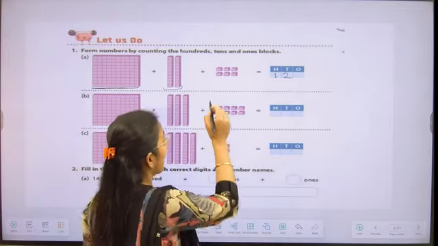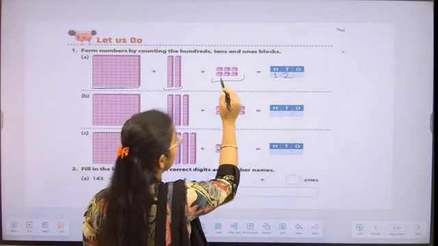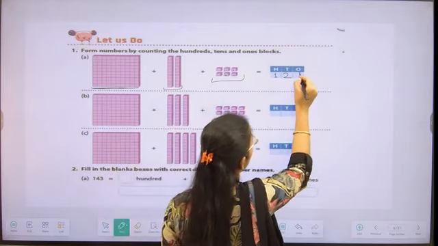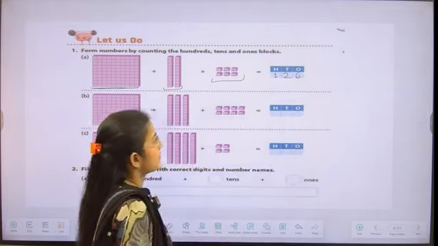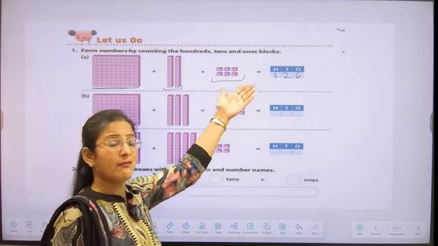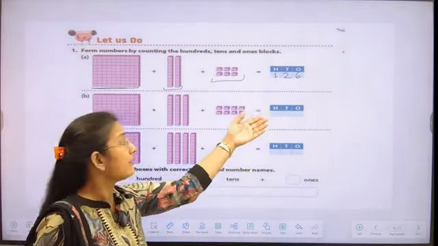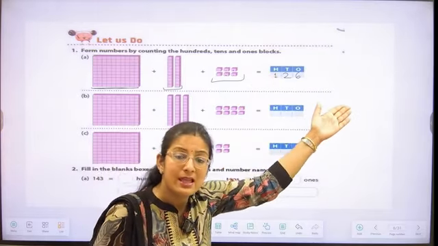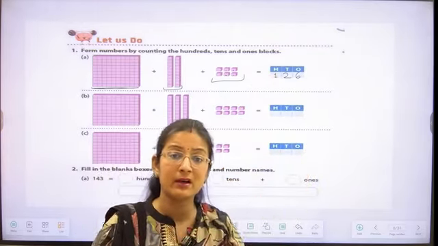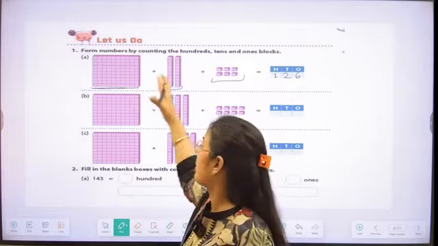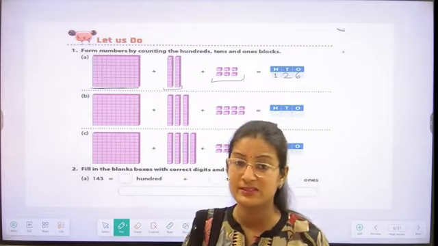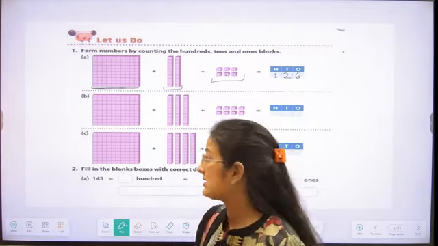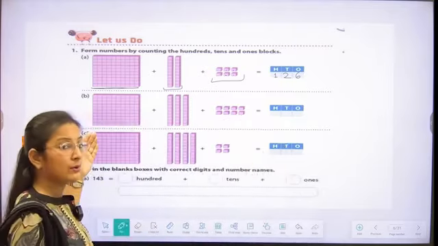And after that, we have to count the ones blocks. So how many ones blocks we are having? 1, 2, 3, 4, 5, 6. So we are having 6 ones blocks. So what we have made over here, we have formed a 3-digit number, that is 126, after counting the number of blocks, students. So everyone is understanding how we are making the number? Very good, students. Rest of you can do it by yourself.